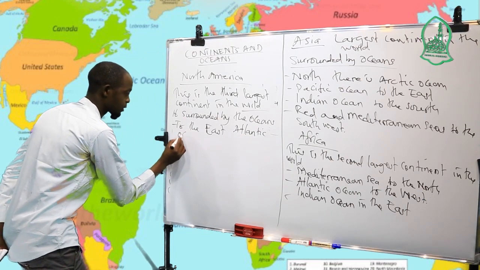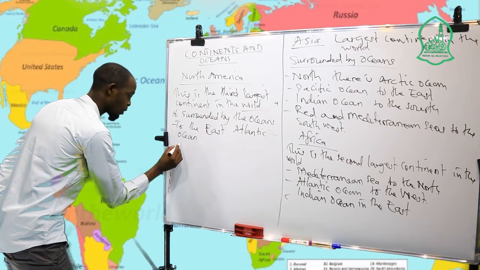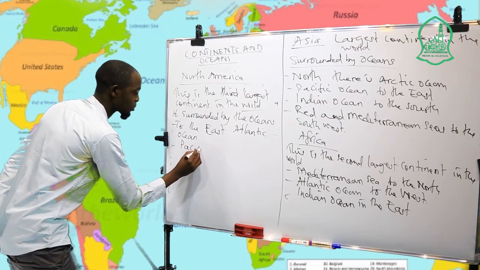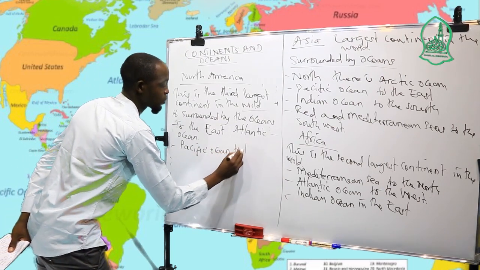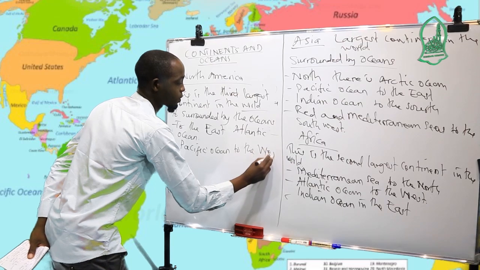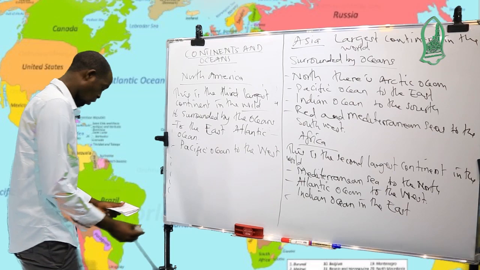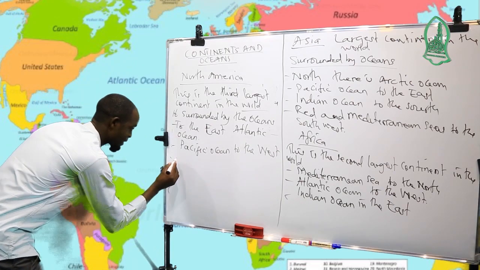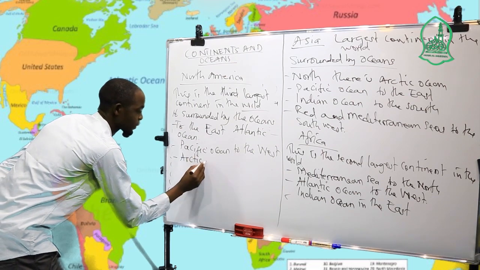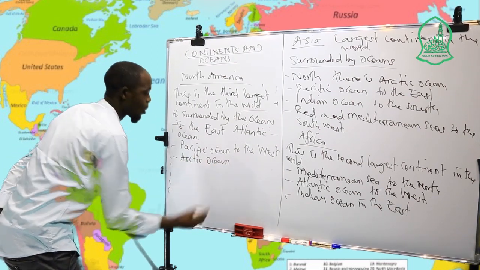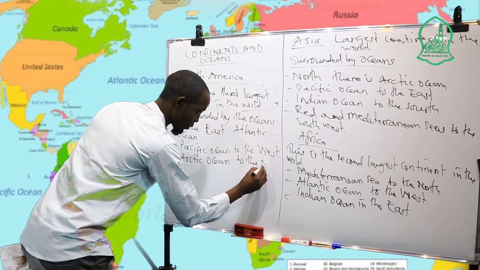On the west side, there is also the Pacific Ocean. It's bordered by the Pacific Ocean to the west. Also, it's bordered by the Arctic Ocean to the north.